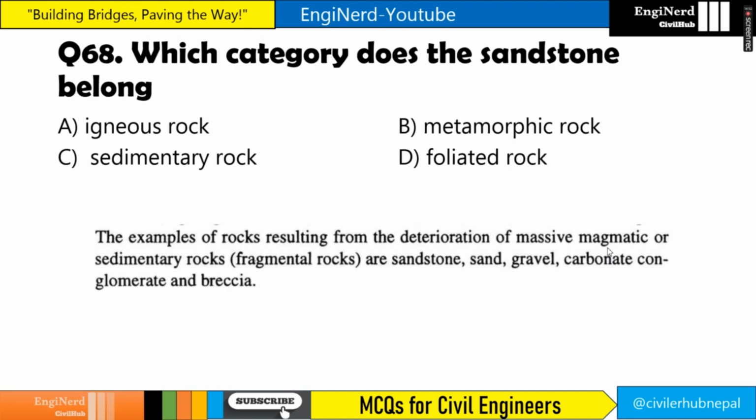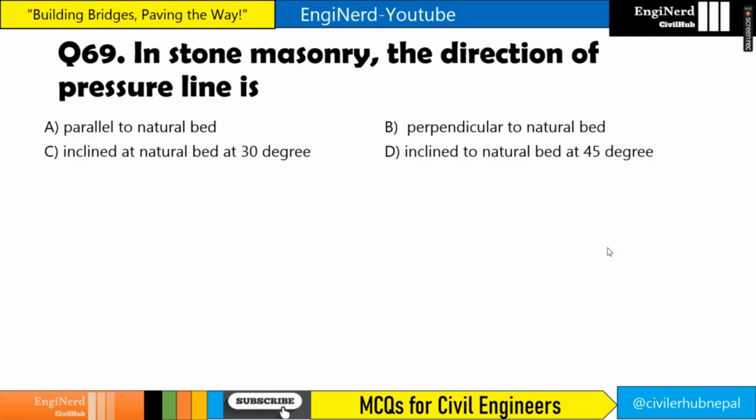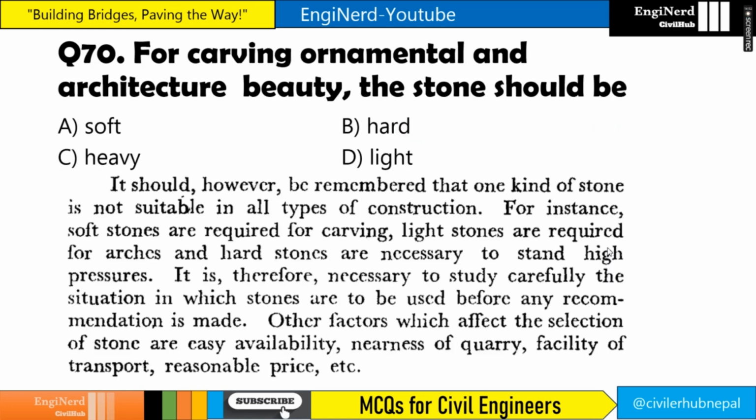Which category does sandstone belong to? Sandstone belongs to sedimentary rock, the fragmental kind of sedimentary rock. In stone masonry, the direction of the pressure line is what? In stone masonry, it is perpendicular to the natural bed, as we discussed earlier. For carving, ornamental and architectural beauty, the stone should be what? Soft, right? For carving, it needs to be soft.